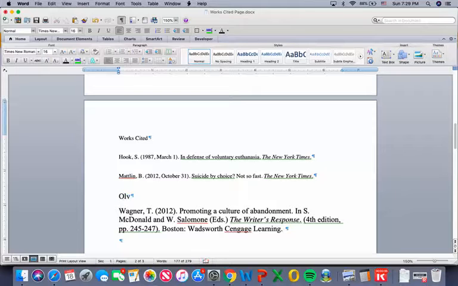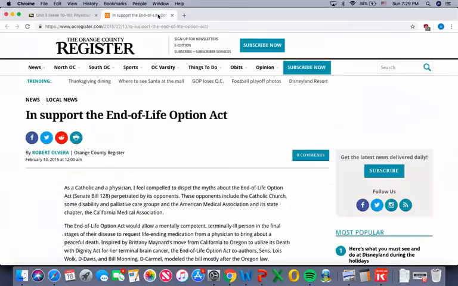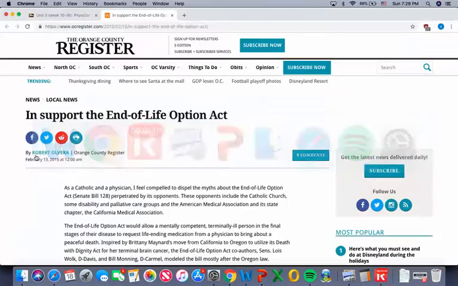So let's go ahead and we'll put the last name, Olvera, comma, and then if you remember correctly, the author's first name is Robert, so his first initial is R. So we'll put a capital R there and then a period, a space, and then we're going to start the parentheses, and we're going to look at the date.